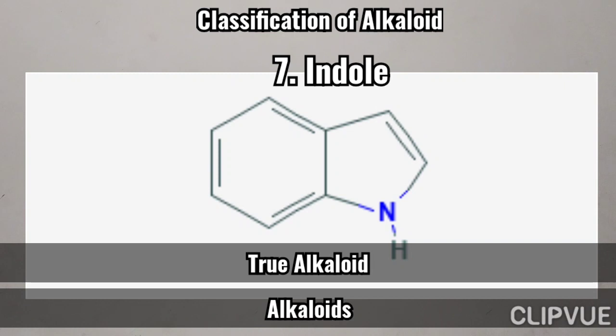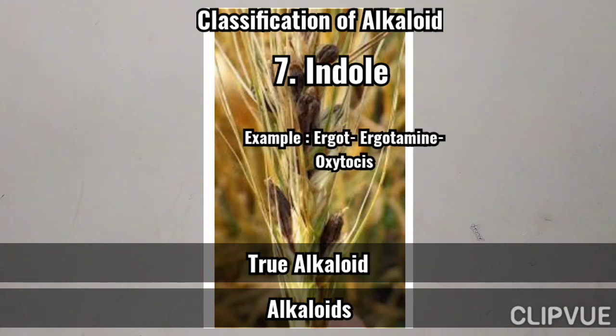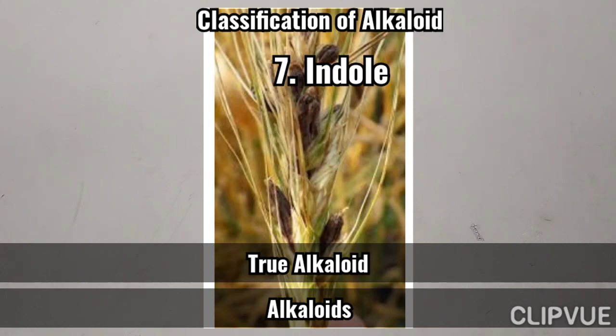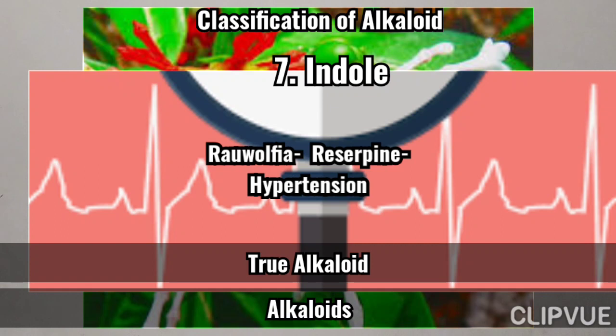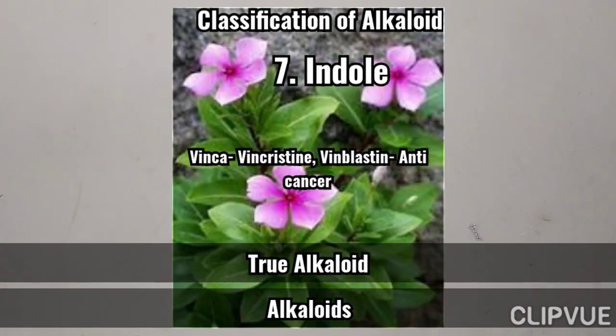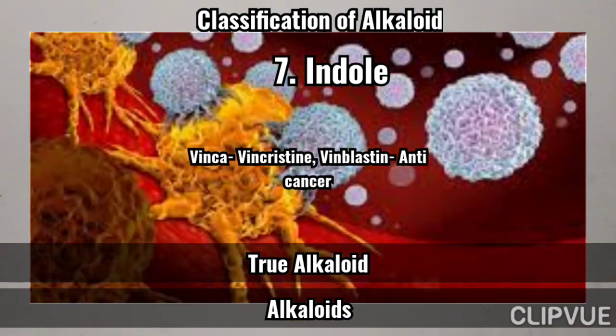We can see the structure of indole, one 6-member ring and one 5-membered ring attached with a nitrogen and hydrogen atom. Ergotamine, obtained from ergot, having oxytocic activity. Reserpine from Rauwolfia, having antihypertensive activity. Vincristine and vinblastine from the vinca plant, having anti-cancer activity.